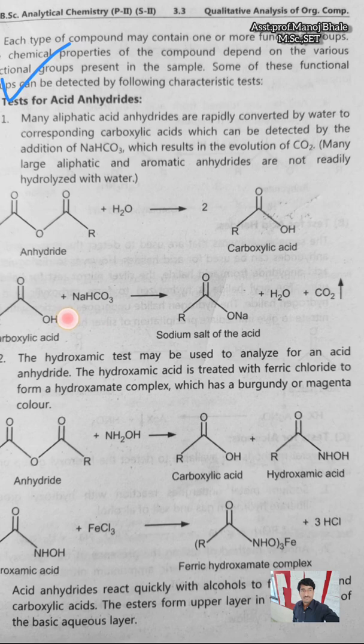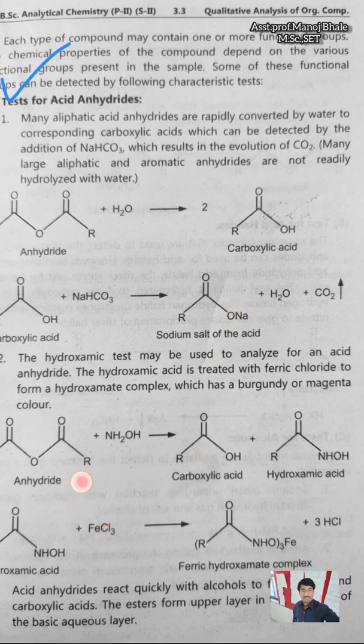So if this carboxylic acid is further reacted with sodium bicarbonate, then there is formation of CO2, that is CO2 effervescence, along with water, and there is formation of the sodium salt of the acid. So this is a test for the acid anhydride.